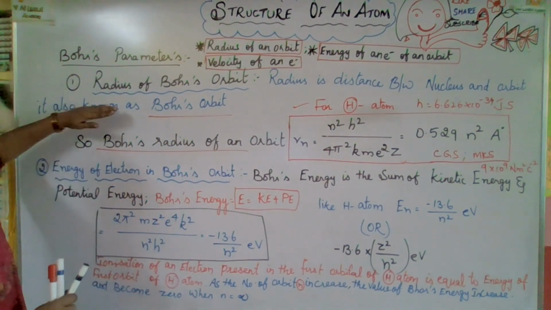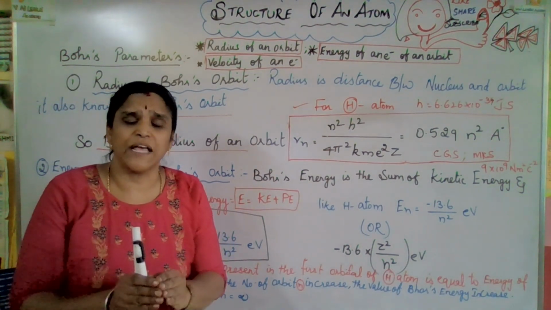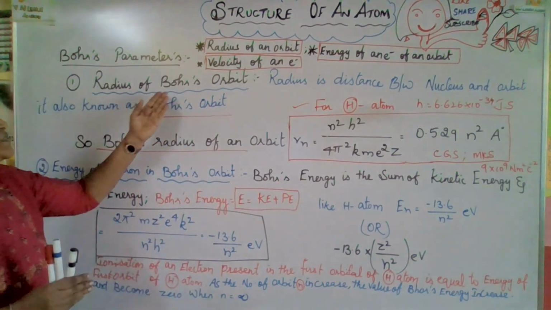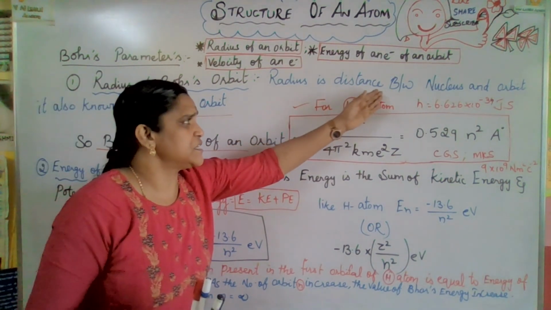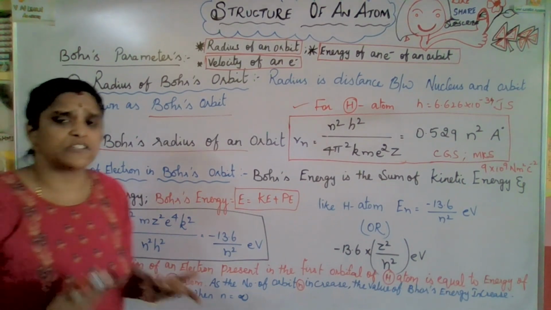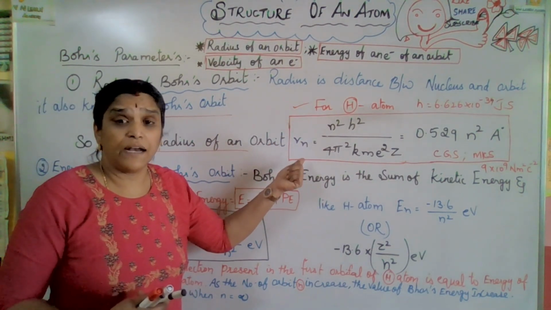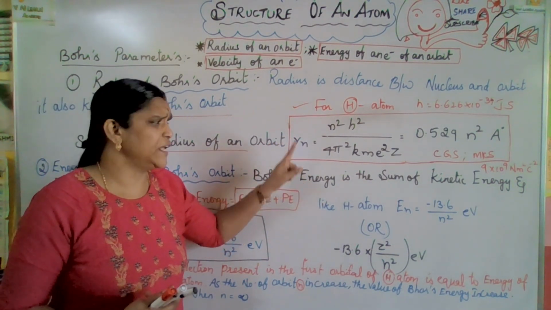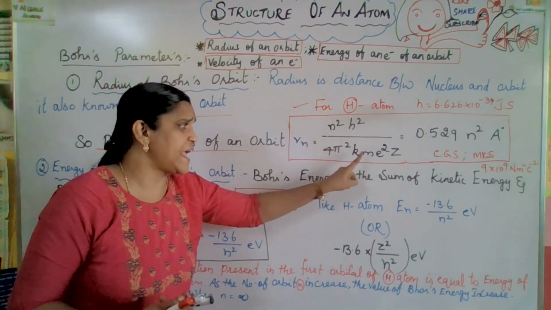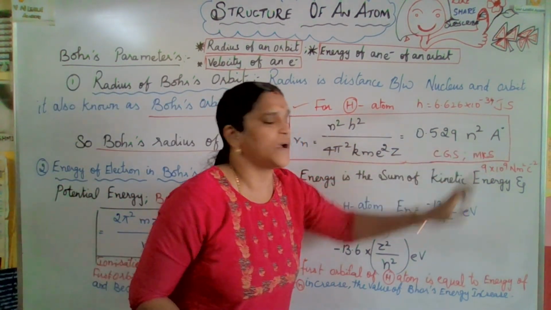Now let us go for the radius of Bohr's orbit. What is the radius of Bohr's orbit? It is the distance from the nucleus to that orbit. Radius is the distance between nucleus and orbit, also known as Bohr's orbit. So what is the formula we use for Bohr's radius of an orbit? Rn, the radius, is equal to n squared h squared divided by 4 pi squared k m e squared Z, which is equal to 0.529 n squared Angstrom.